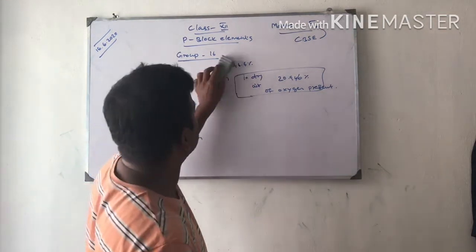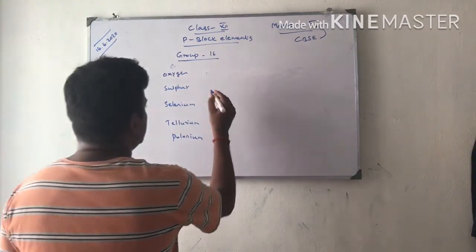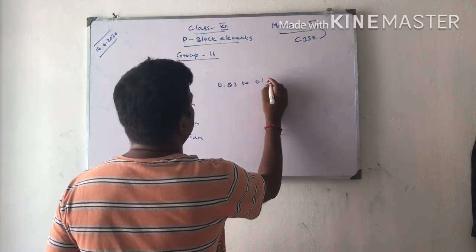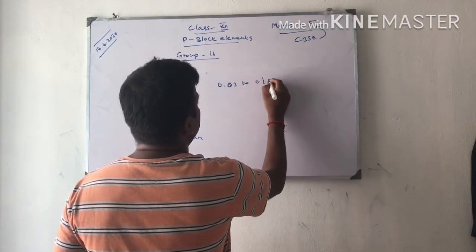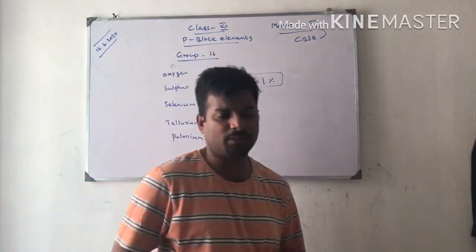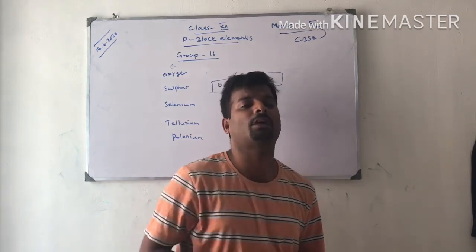Next one is sulfur present in the earth crust. Sulfur 0.03 to 0.1 percent is present in the earth crust. Sulfur is present in the native state as well as combined state.